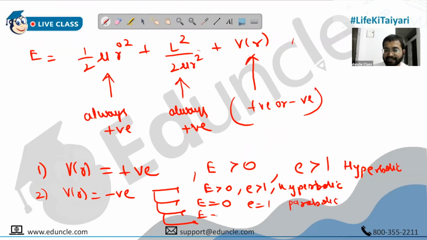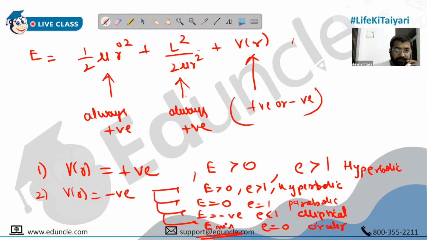One case is when energy is negative, so eccentricity becomes less than 1, and it becomes elliptical. And a very special case is when the energy reaches its minimum possible value. That is when eccentricity becomes 0 and you get a circular motion case. Clear, everyone?